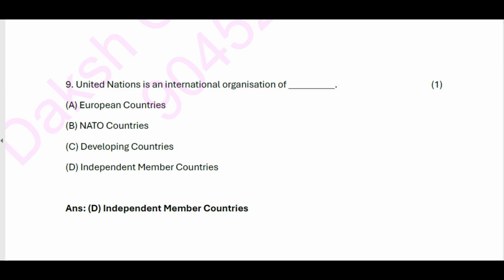9. United Nations is an international organization of A. European countries. B. NATO countries. C. Developing countries. D. Independent member countries. Answer: D. Independent member countries.